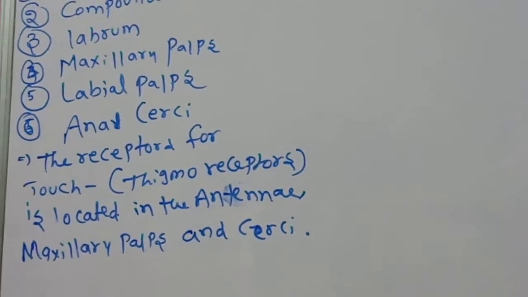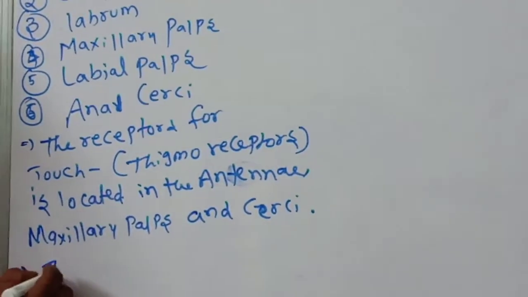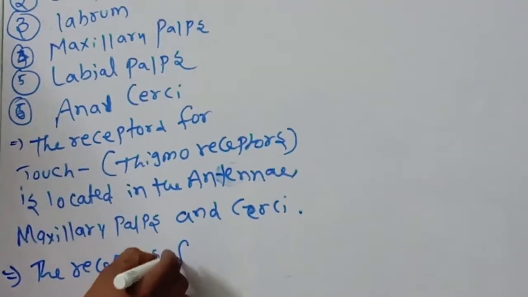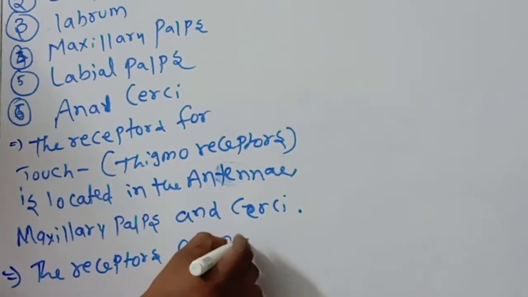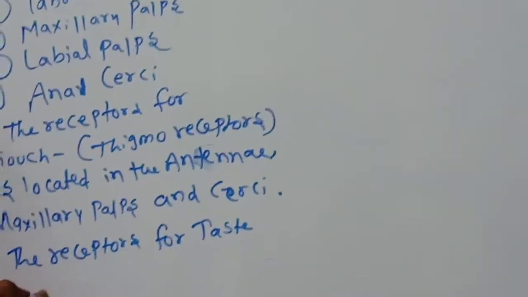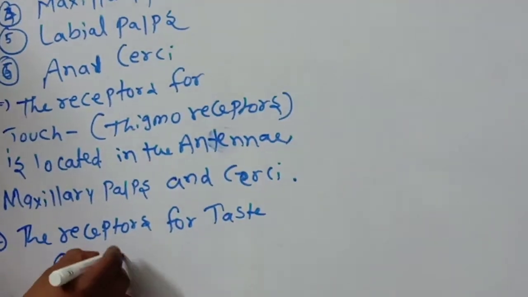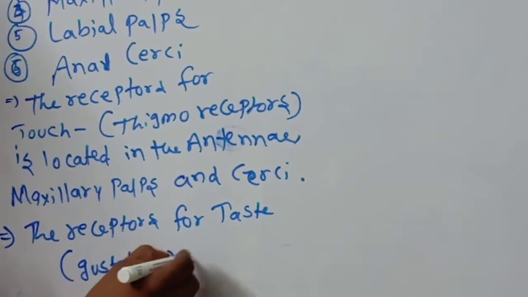The receptors for taste are gustatory receptors.